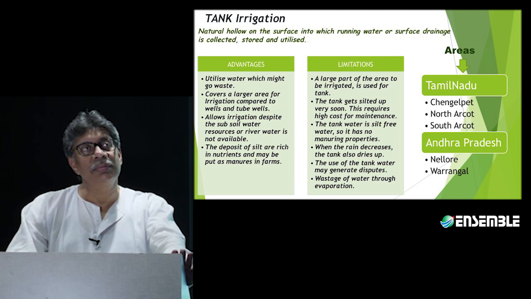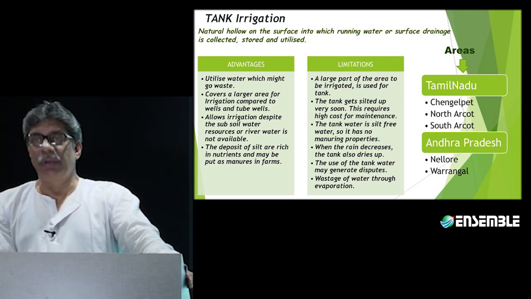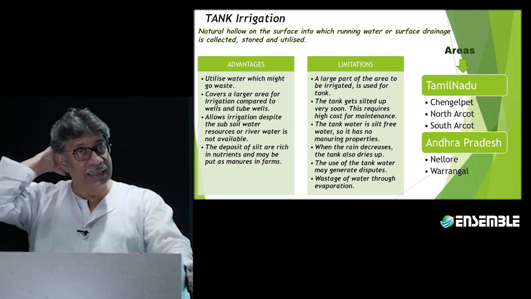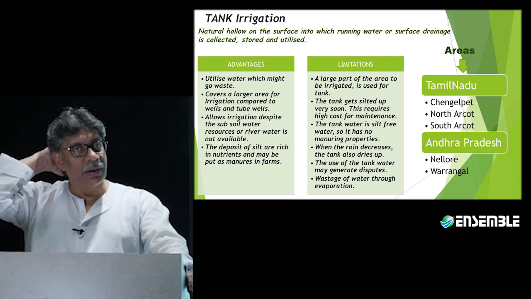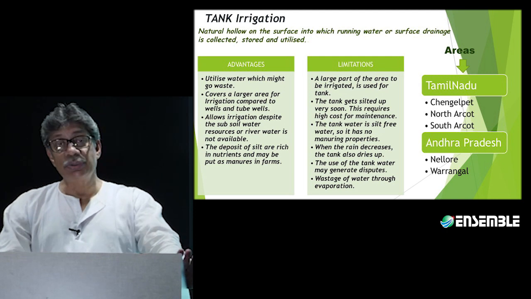The tanks are required mostly when there is low rainfall. Now, the irony is that when there is low rainfall, all the tanks also get dried out as well. That is an irony.